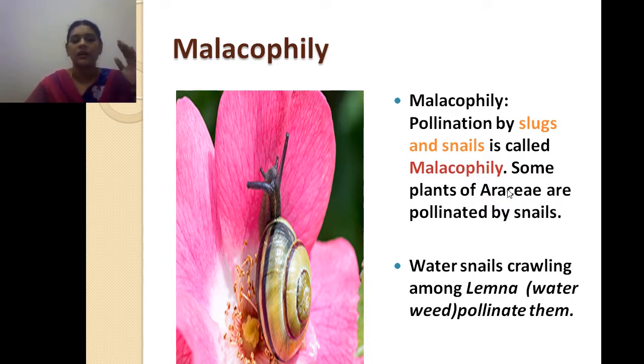Araceae, okay, its name should be pronounced like Araceae, are pollinated by snails. You know that snails live in the water and also on the land. So the water snails crawl among the lamna water weed, pollinating them. Lamna is one variety of water plant, a weed variety of the water plant.